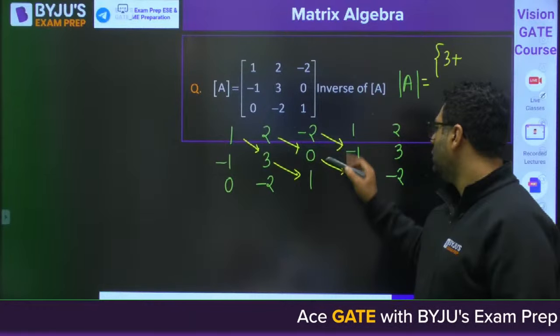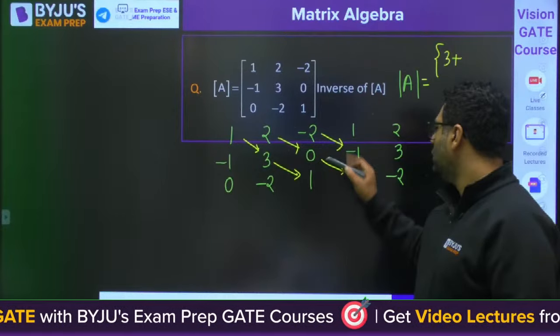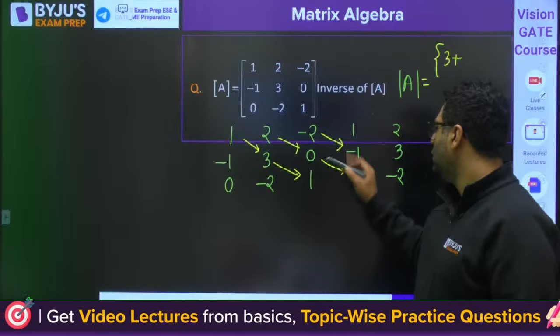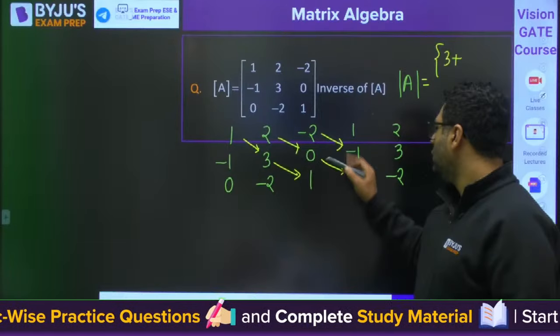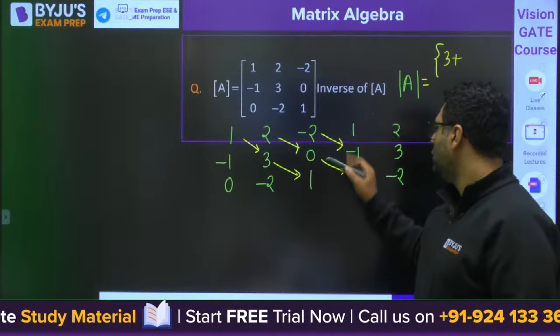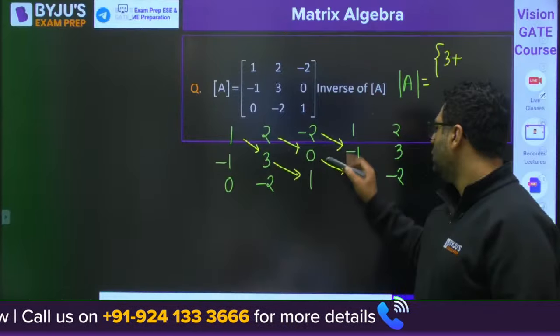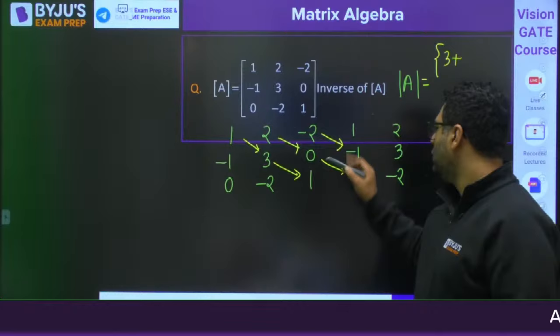Then 0, 0, minus 2. But you are getting determinant as, are we getting 1? Yes. Now you will repeat the first 2 rows completely: 1, 2, minus 2, 1, 2, minus 1, 3, 0, minus 1, 3.